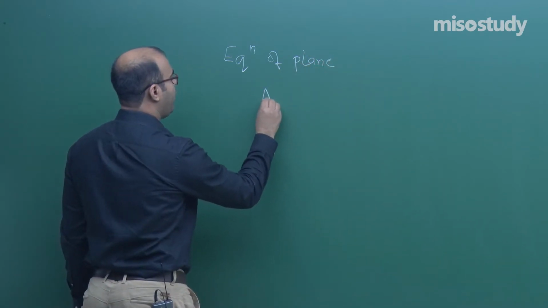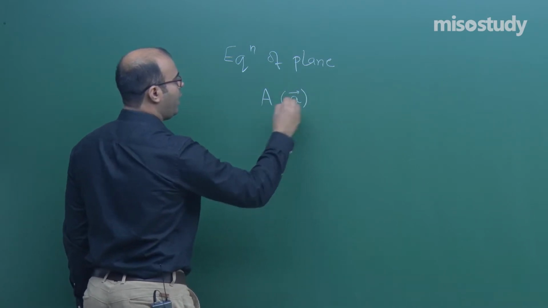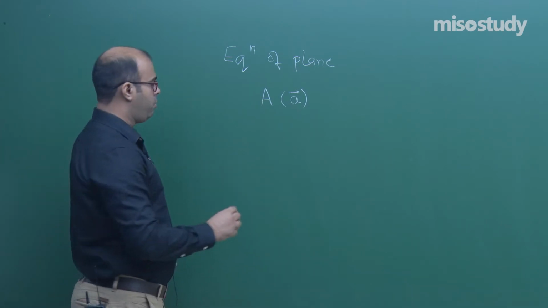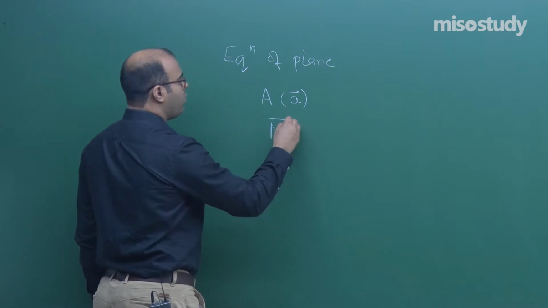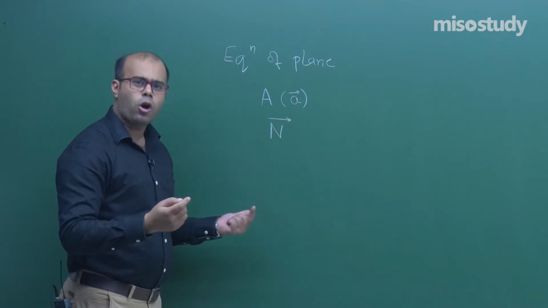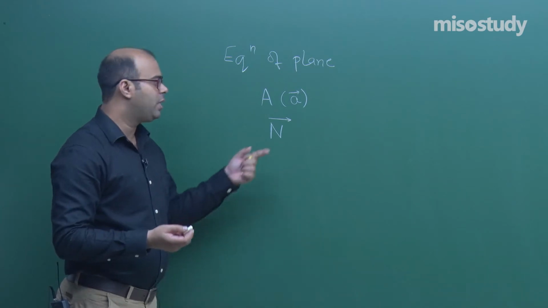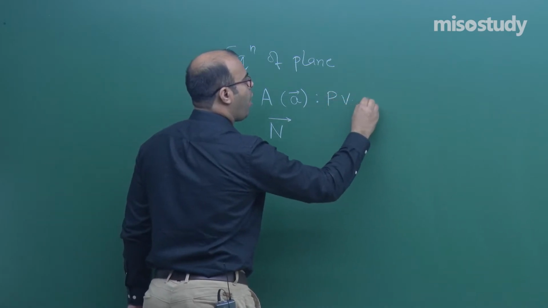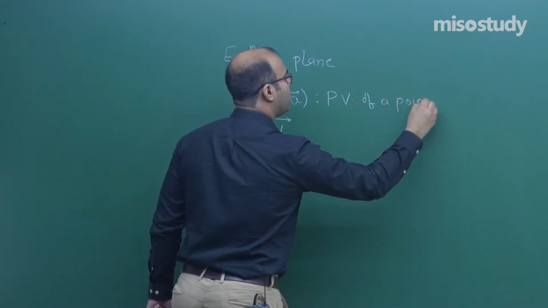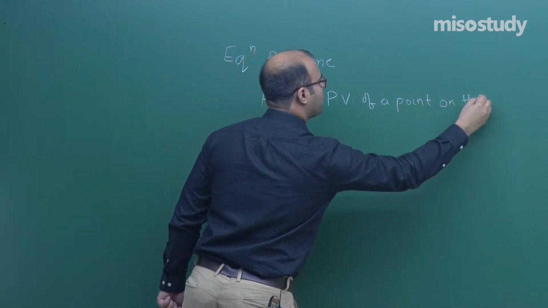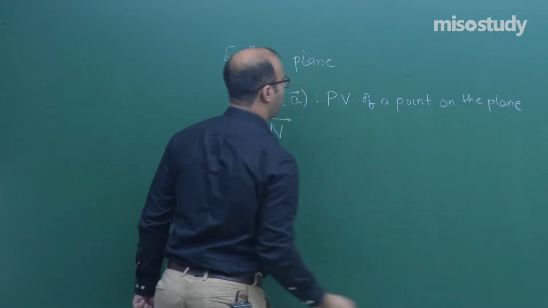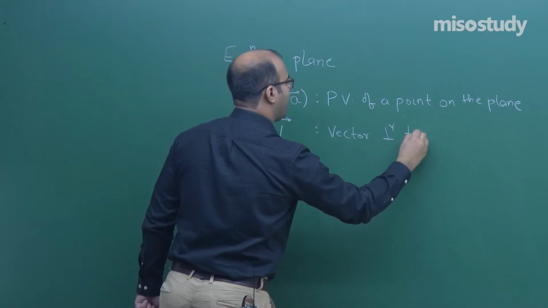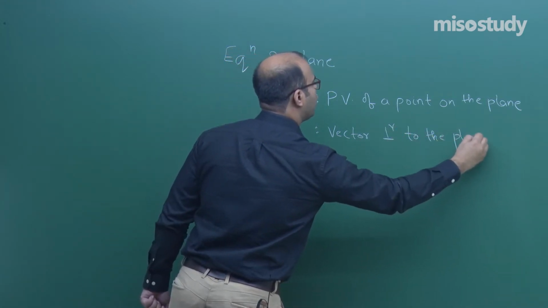So, there is a point A whose position vector is small a vector, and through this point the plane is passing. Other than that, one more piece of information is given: there is an n vector which is perpendicular to the plane. This n vector may not be a unit vector, it is any vector, but it is perpendicular to the plane. So, what have we been given? A position vector of a point on the plane, that is the first quantity, and the second quantity is the vector perpendicular to the plane. Now, you are asked to find the equation of the plane.